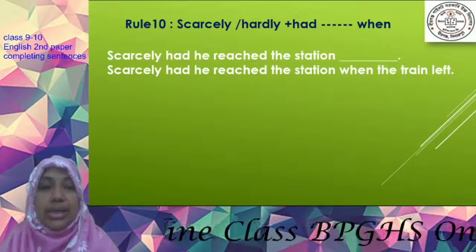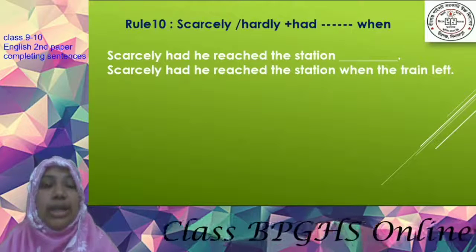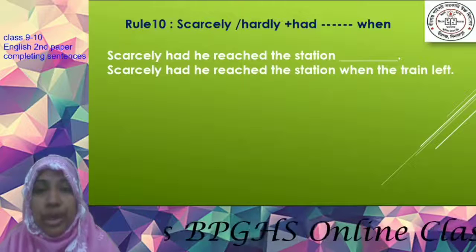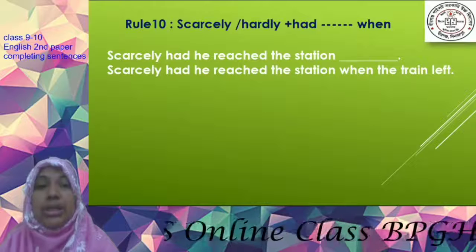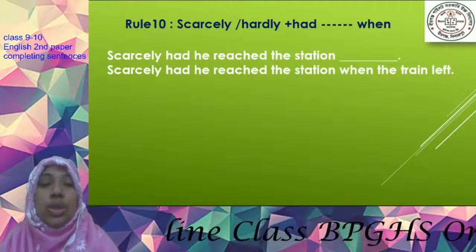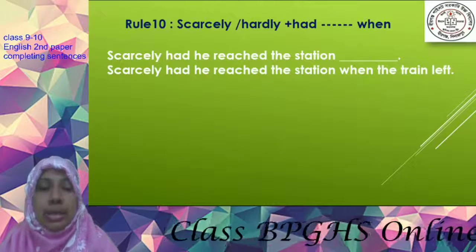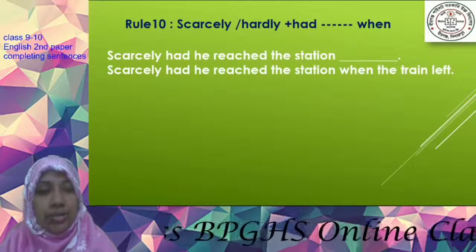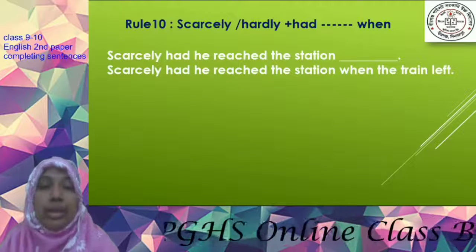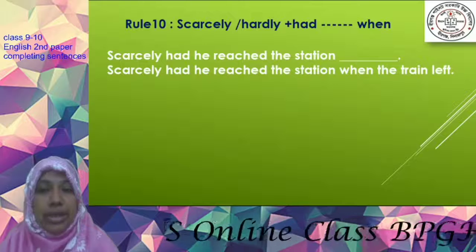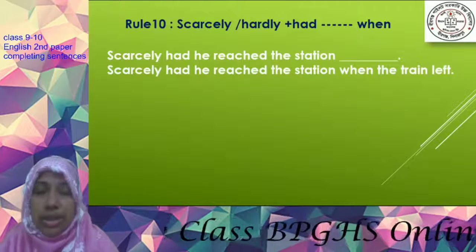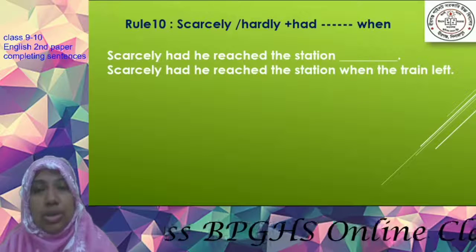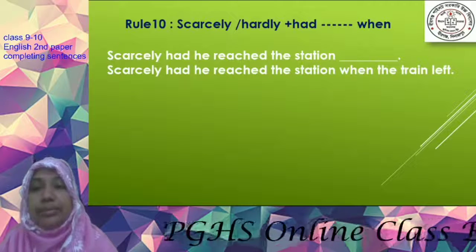Scarcely had he reached the station when the train left. If you get scarcely or hardly in this type of sentence, you will have to choose when as the subordinating conjunction, and after that you will add the second clause and maintain the tense. In the first clause, if there is past tense, you will have to write the second clause also in the past tense.